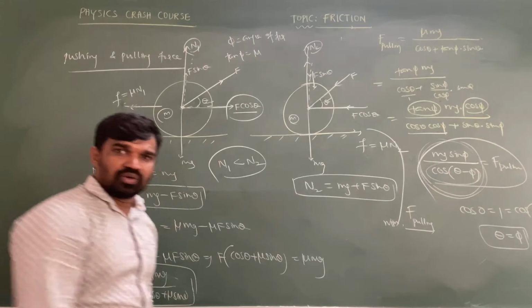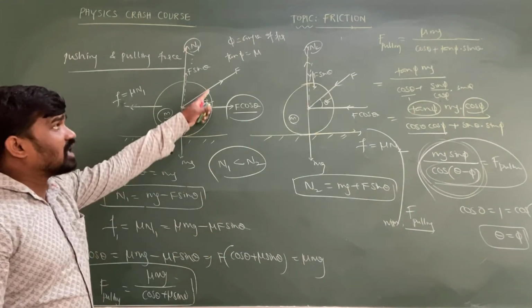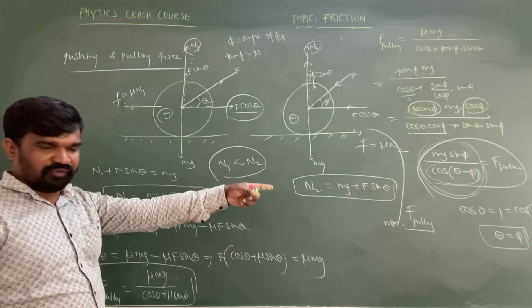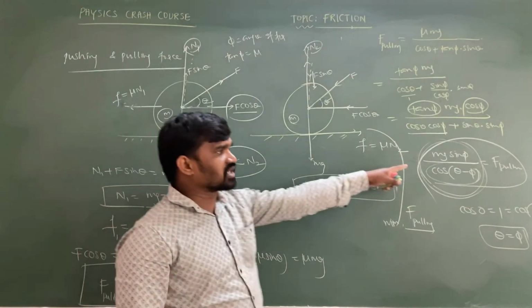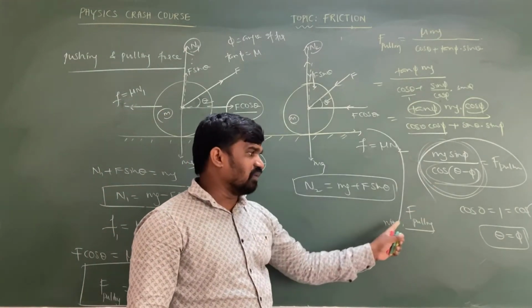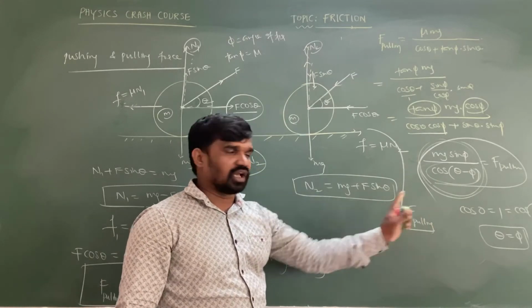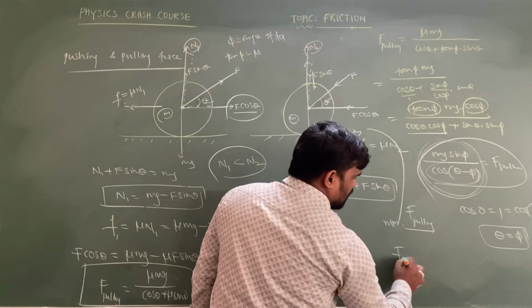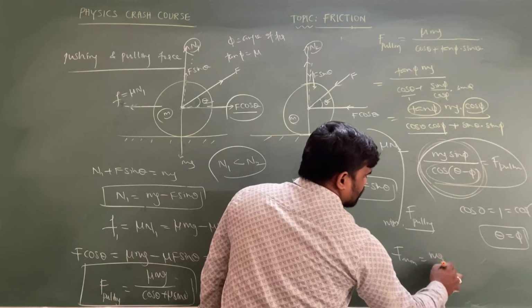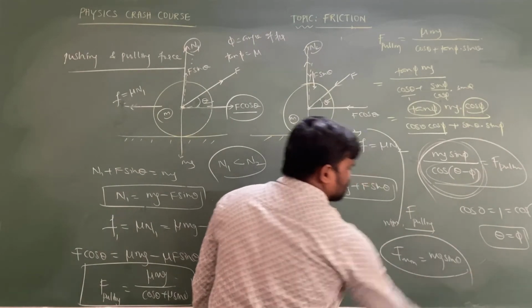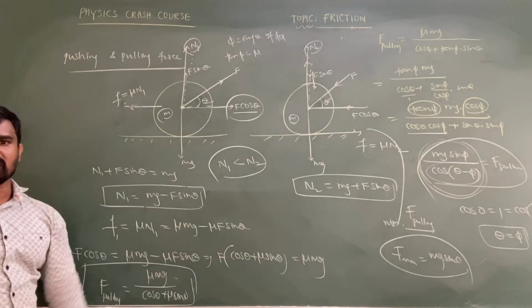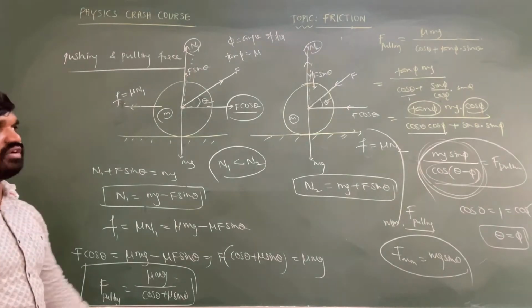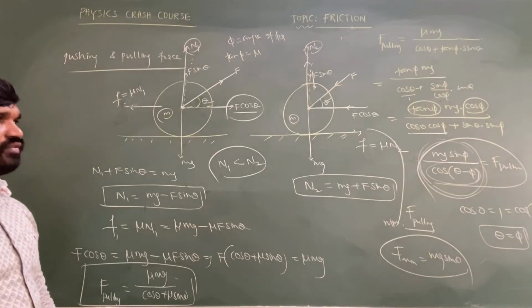If theta equal to phi, the angle that the applied force makes with the horizontal is equal to the angle of friction, then what can you understand, sir? In that case the minimum force is going to be applied on the object. Minimum force is how much? Now you can just write F minimum is equal to mg sin phi. Mg sin phi is going to become the minimum value of the applied force. So this is the way to calculate the minimum value of the applied force.